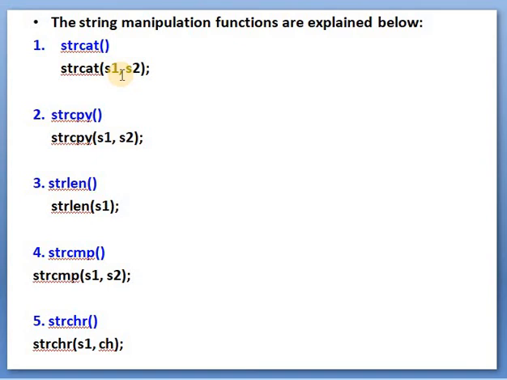Now if you display the string s1, it will display the output like Sharad institute, and if you display s2, it will display only institute. So the strcat function is used to concat the two strings given in the brackets.